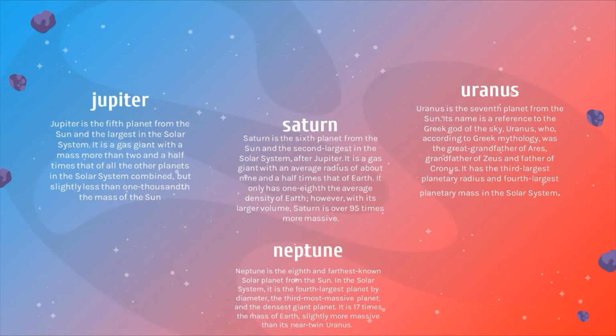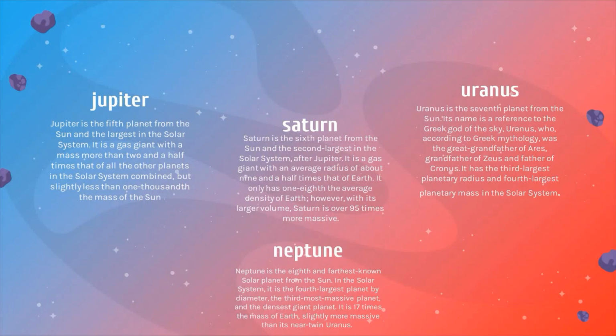Now, Uranus. Uranus is the seventh planet from the sun. Its name is a reference to the Greek god of sky, Uranus, who, according to Greek mythology, was the great-grandfather of Ares, grandfather of Zeus, and the father of Cronus. It has the third largest planetary radius and the fourth largest planetary mass in the solar system.